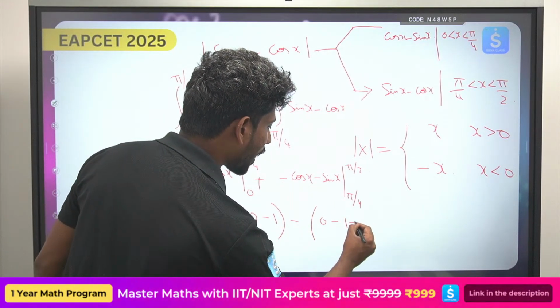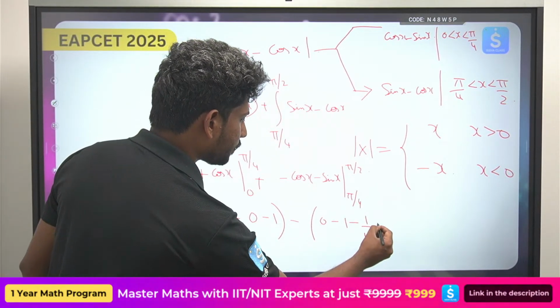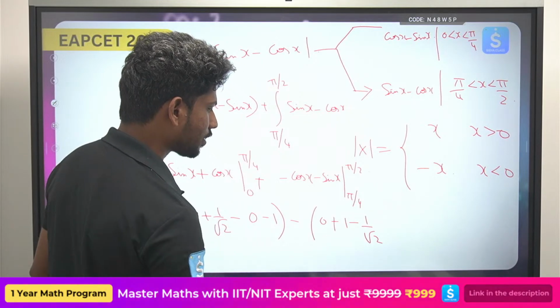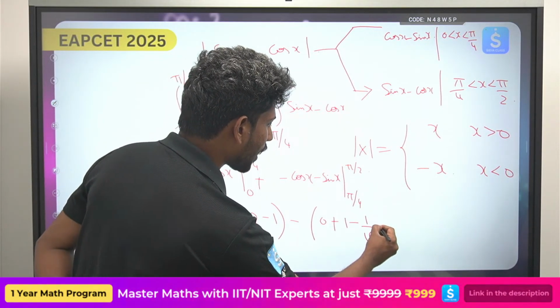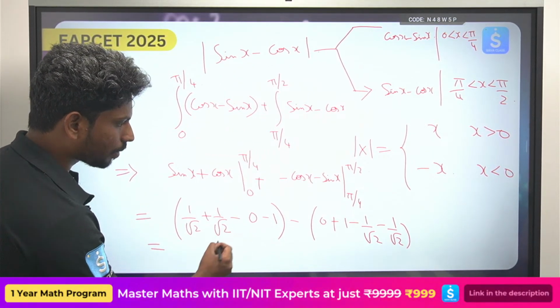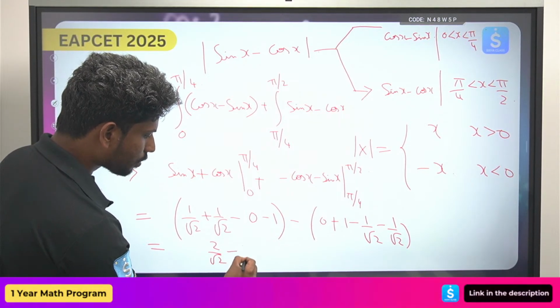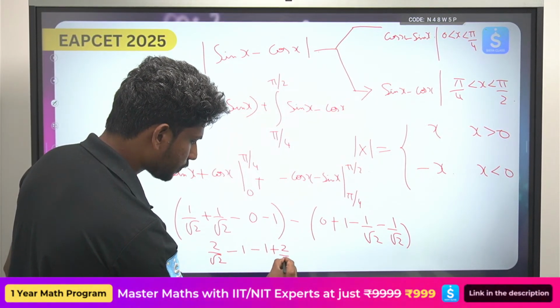minus 1/√2. Then again it will be minus sin 90, this will be plus, and we took minus common, and this will be again minus 1 by root 2. Okay, so you have 1 by root 2 plus 1 by root 2, that will be 2 by root 2, and this will be minus 1 minus 1, that will be again 2 by root 2.